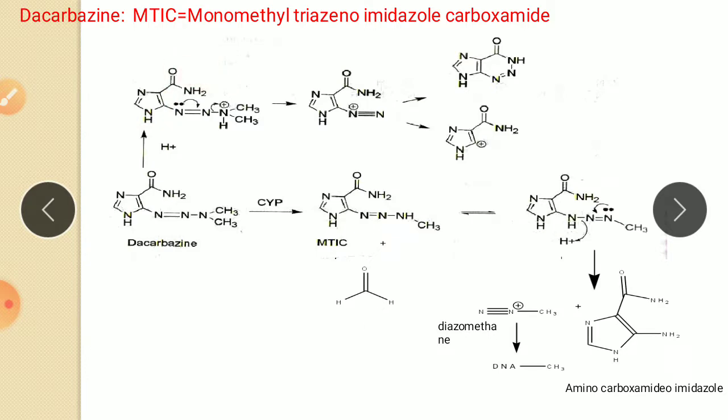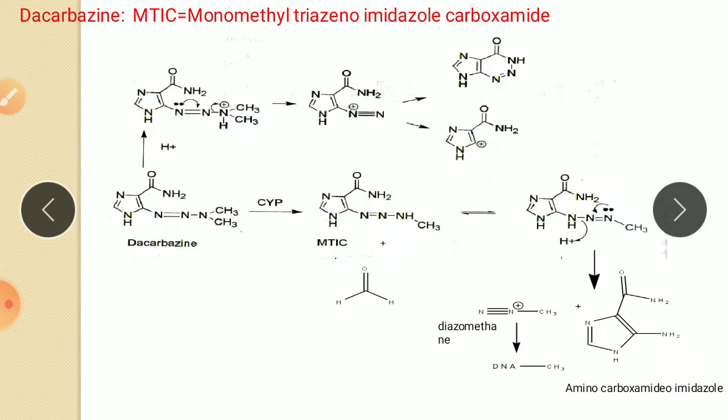So here first is protonation. So here this nitrogen is protonated like this. So it is a protonation. Then again this lone pair of nitrogen is converted into a bond, it becomes a triple bond and this compound is separated. So here there is one separated N triple bond N. Then after cyclization various products are formed.